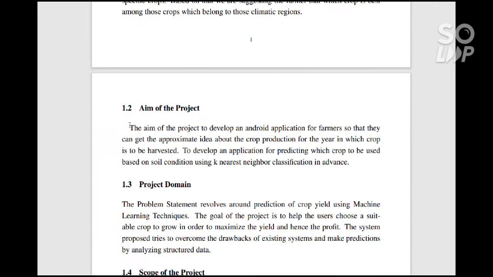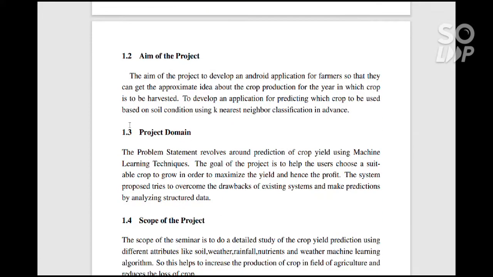The main aim of our project is to develop an Android application for the farmers so that they can get an appropriate idea about the crop production for the year in which the crop is harvested. We also aim to develop an application for predicting which crop to be used based on the soil condition using K nearest neighbor classification in advance.